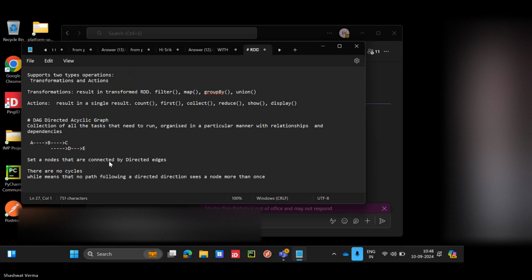So a DAG works like this: first you do a transformation. Let's say you have one query which will do a group by and then find the average of age. Say some freshers are joining our company and we want to know the average age of freshers joining each year.